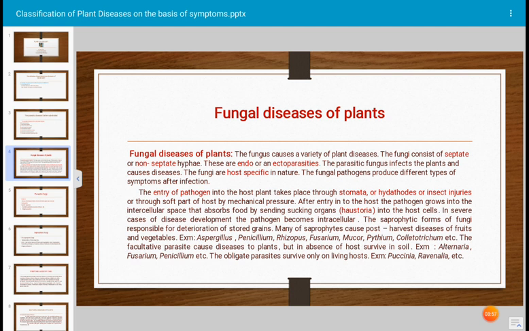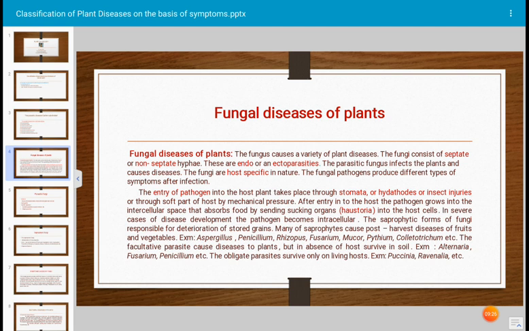The obligate parasites are a group of fungi which require only a living host plant for their survival, growth, development and multiplication. Even among bacterial pathogens, there are some obligate parasites like Xanthomonas citri.